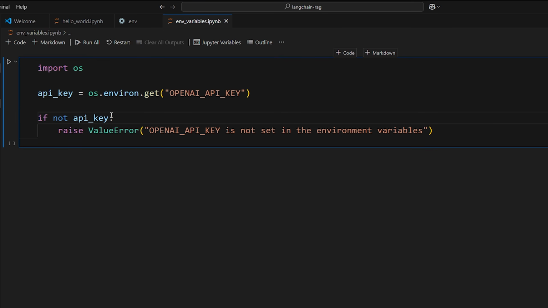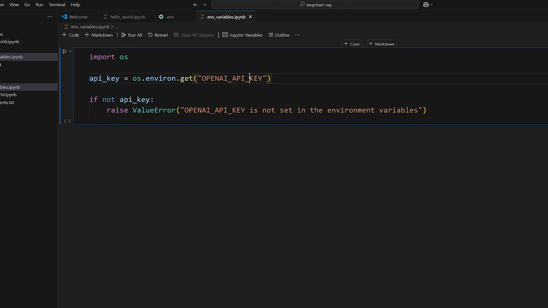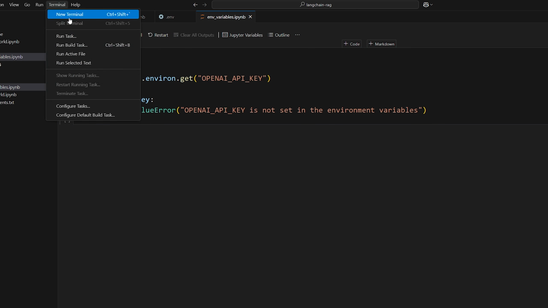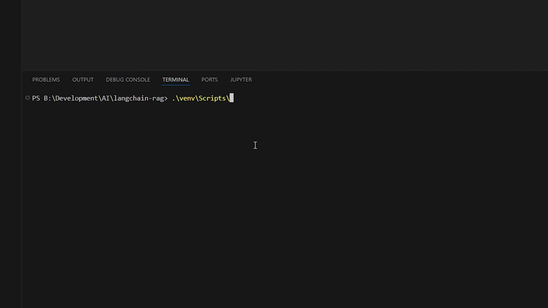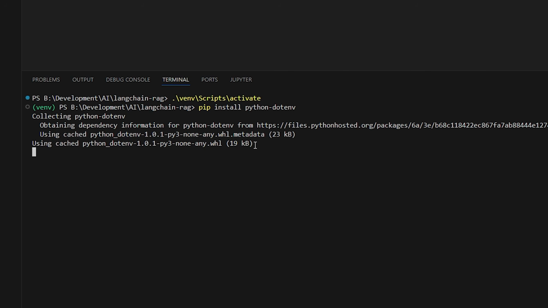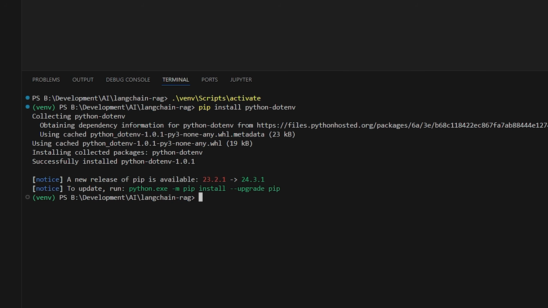So to make it load environmental variables from .env files, you can install a package. So we're going to do terminal, new terminal. We need to make sure to activate our local Python environment as I taught you before. So we'll do a virtual environment, scripts, activate. So now it's activated. So now we can do pip install, and we want to install python-dotenv. So that will install the package to our local environment, which we can now use above.